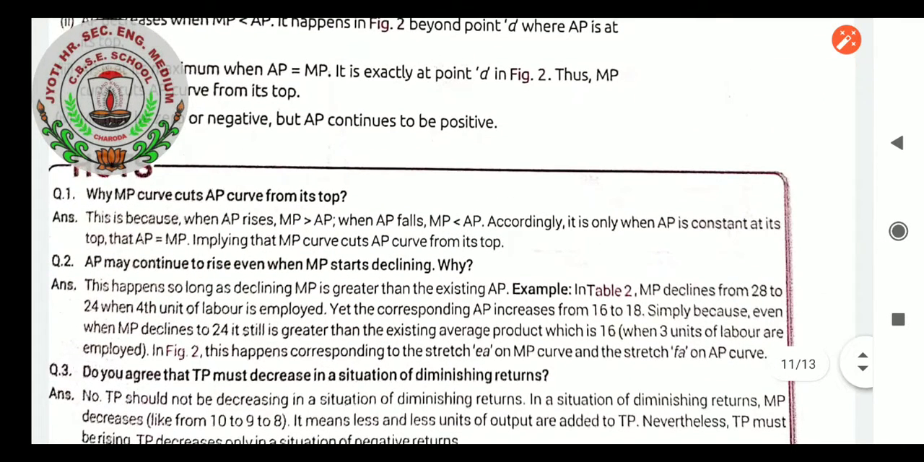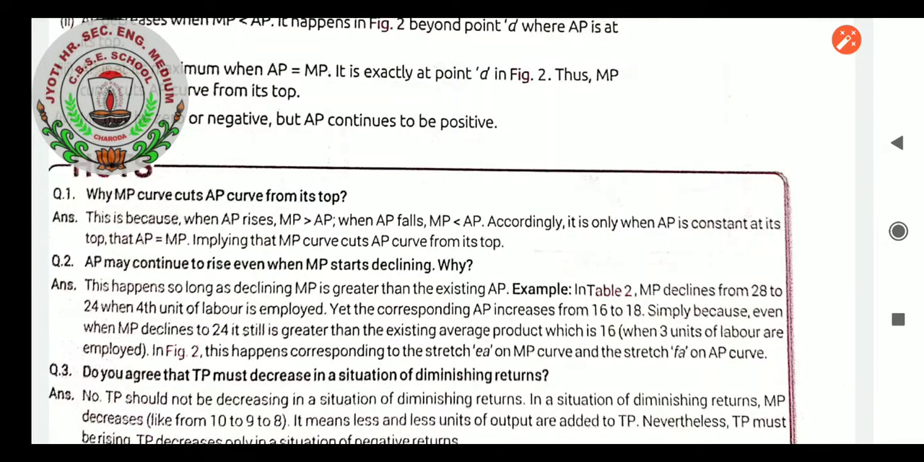Why does the MP curve cut the AP curve from its top? This is because when AP rises, MP is greater than AP. When AP falls, MP is less than AP. Accordingly, it is only when AP is constant at its top that AP equals MP, implying that MP cuts the AP curve from its top.